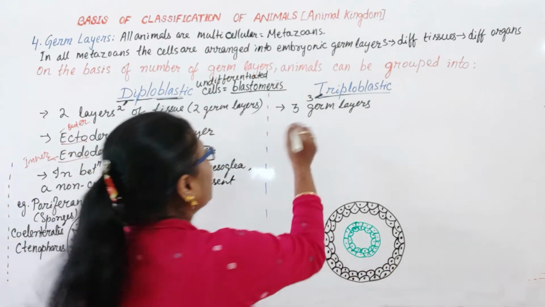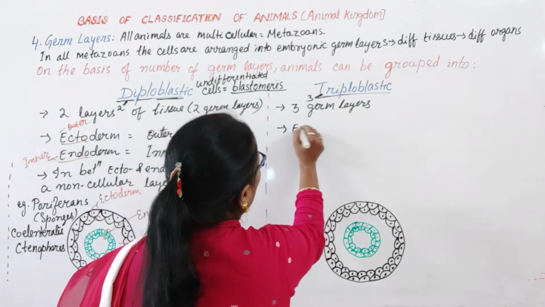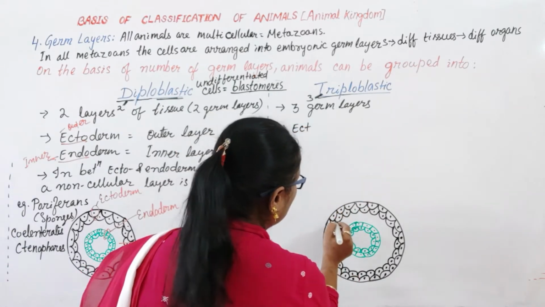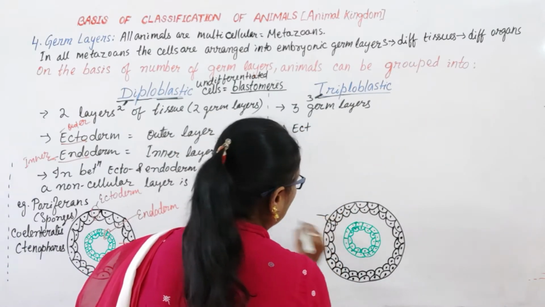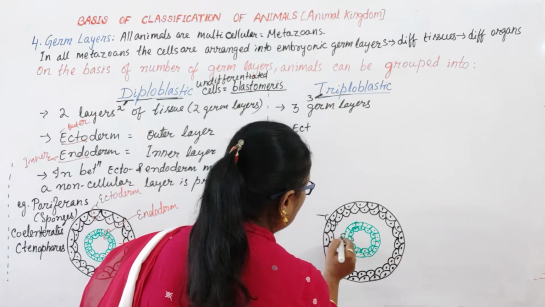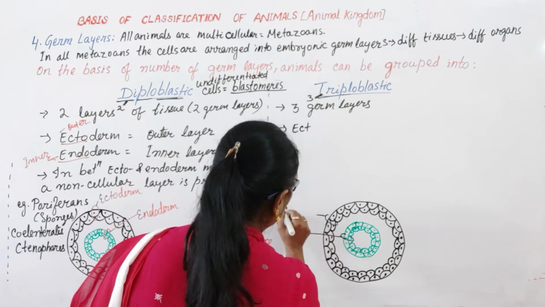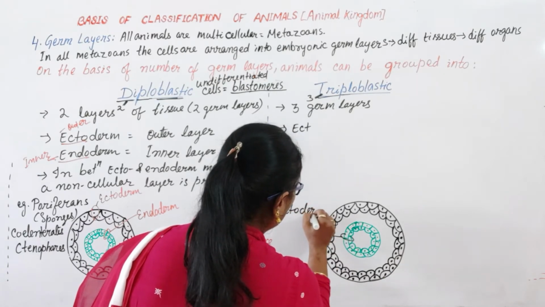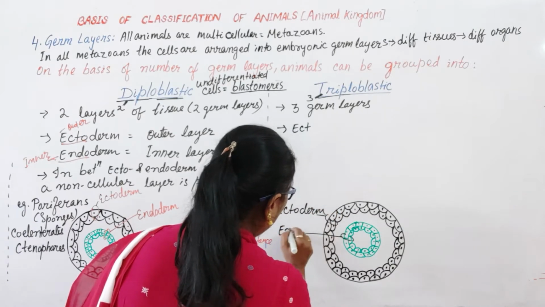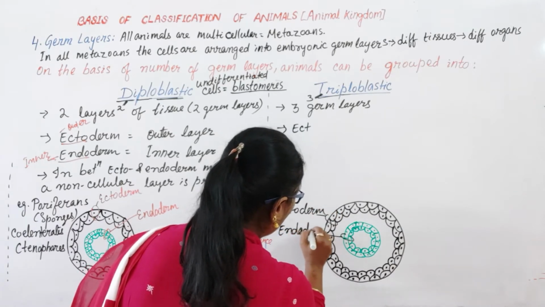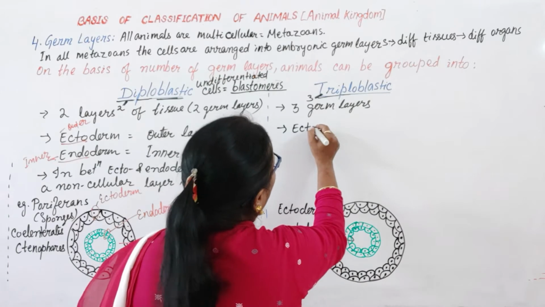Then the triploblastic: this is the ectoderm, this is the endoderm.